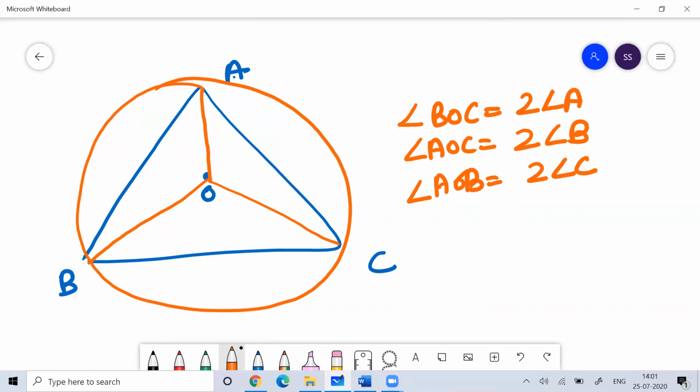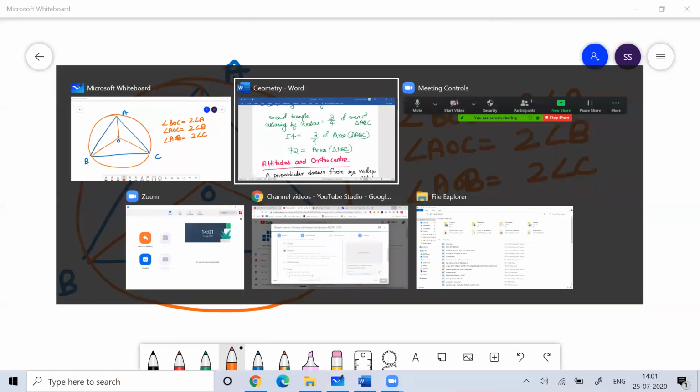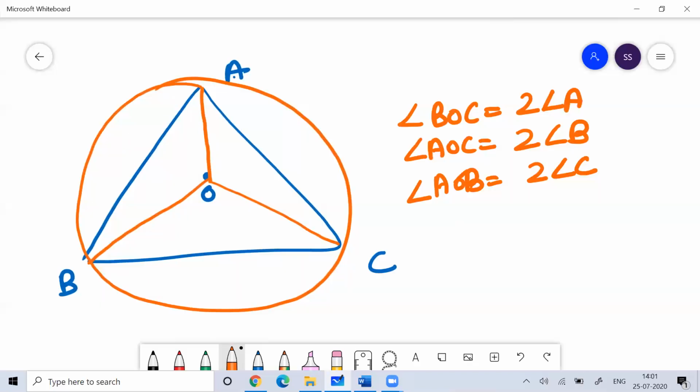This is a very important property, so remember it.